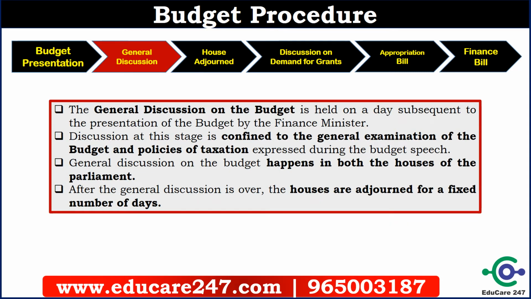After budget presentation, general discussion on the budget starts. General discussion on the budget is held on the day subsequent to the presentation of the budget by the finance minister, and this discussion is confined to the general examination of the budget and policies of taxation expressed during the budget speech. General discussion on the budget happens in both the houses of the parliament, and after the general discussion is over, the houses are adjourned for a fixed number of days. So this is the second step of the budget procedure.